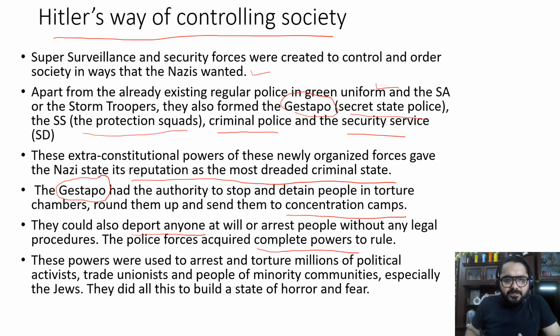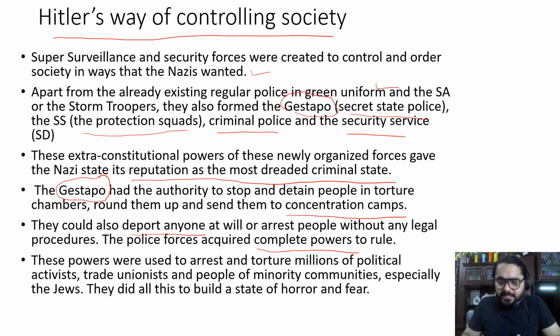And these powers were used to arrest and torture millions of political activists, trade unionists, and people of minority communities. So the powers were given so that they could arrest anyone who was opposing Nazism or opposing Hitler. Any political activist who was speaking against Nazism or opposing Hitler was simply arrested and sent to the concentration camp. In the same way, the trade unionists and the minority communities.